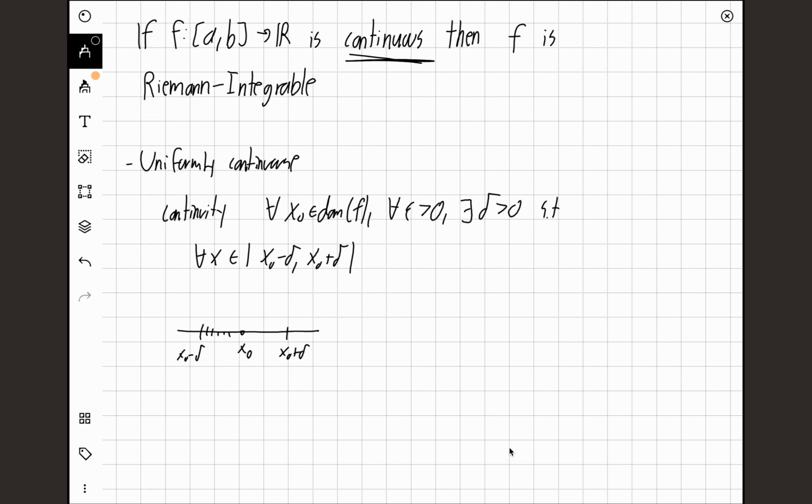For every x in this interval, we have that the absolute value of f of x0 minus f of x is less than epsilon. So for every x which is delta close to x0, the difference in the function values will be less than epsilon. That's the classic definition of continuity.